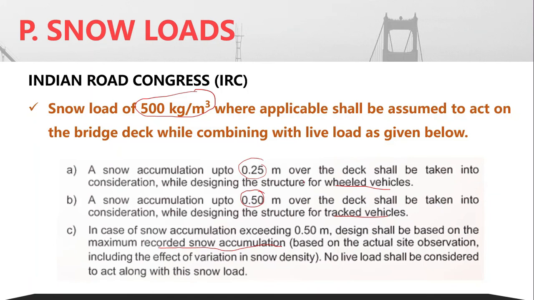The snow height for the first two cases is just assumed, but in case the corresponding snow height is greater than 0.5 meters, then no live load shall be considered. So when you have 0.5 meter of snow, you cannot possibly allow the corresponding vehicles to pass through. So in case the height is greater than 0.5 meters, there should be a combination in which there is no live load.